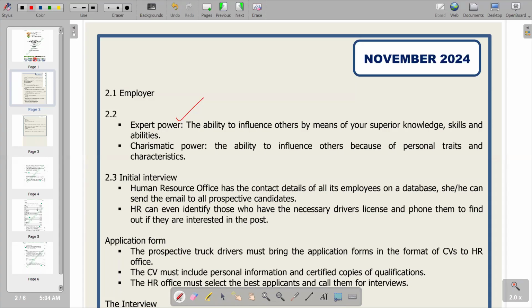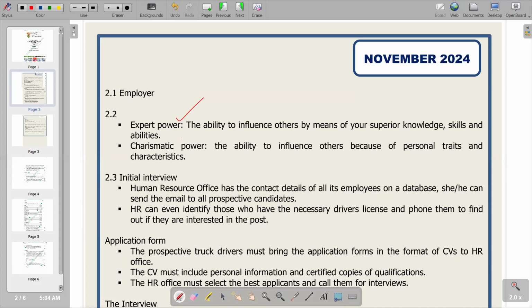So, that's what we have in terms of expert power, but we also have a further explanation according to our video, which is the ability to influence others by means of your superior knowledge, skills, and abilities. So that's the expertise that we are trying to point out.